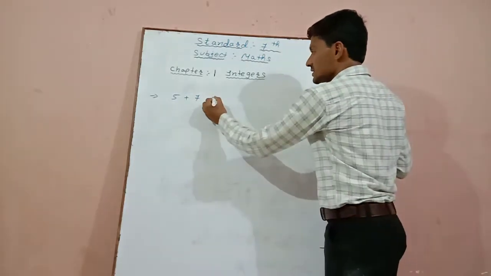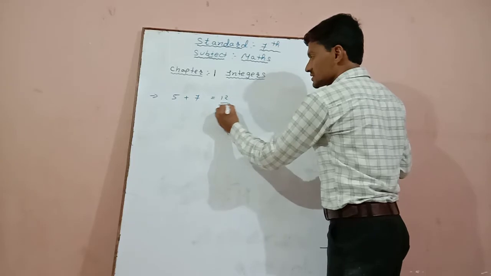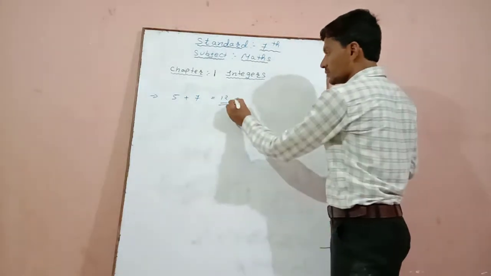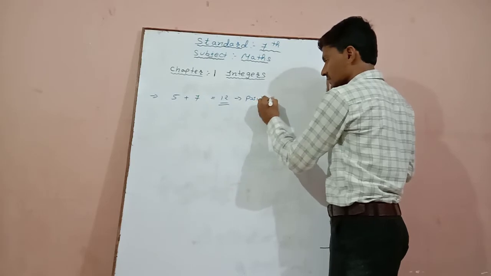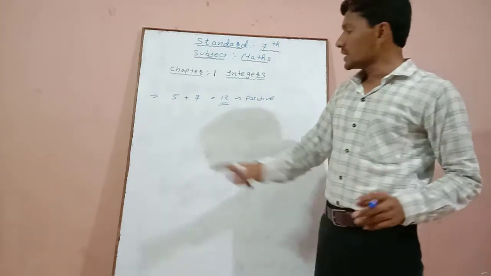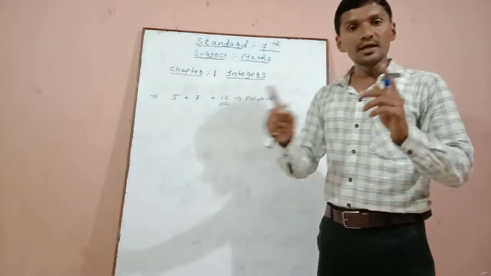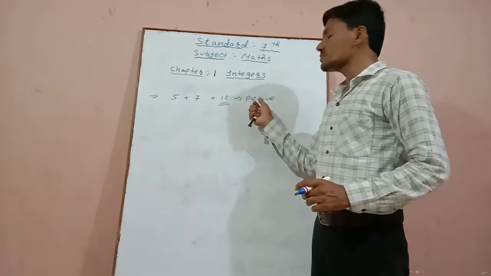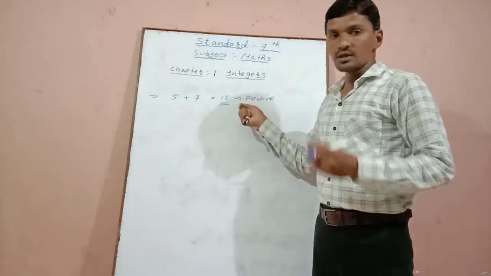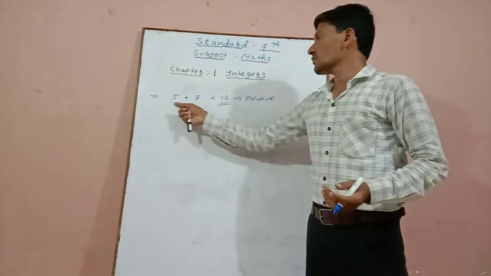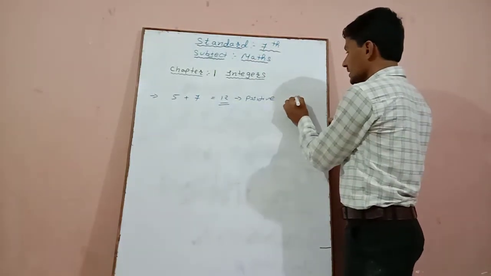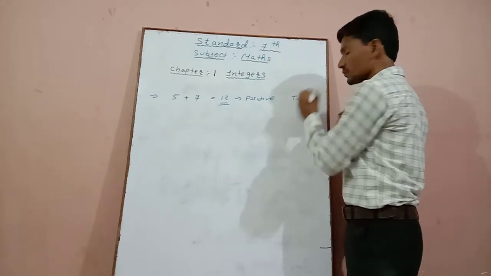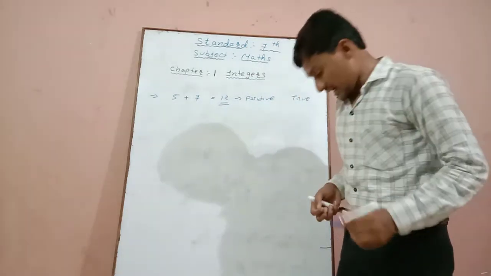So answer will be 12. That means this number is a positive number. So we can say that if we are adding two positive numbers, then the answer will always be positive. So that means the first statement is true. Okay. Now second one.